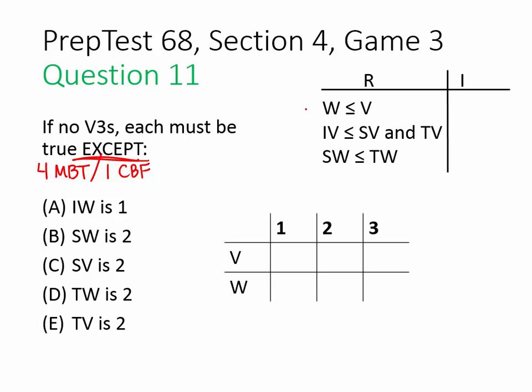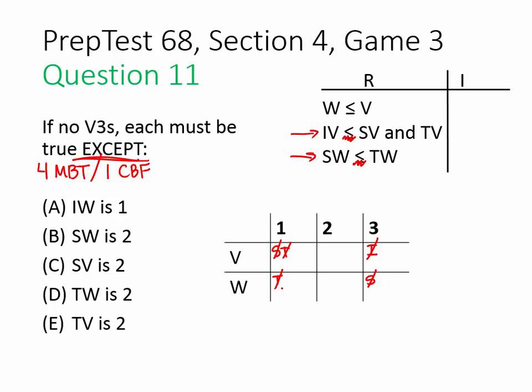Using our rules, we know that if IV, and I shouldn't have put equal signs in here, sorry about that, it should just be less than. If IV is less than SV and TV, then IV can't be here, and S and TV can't be here. If SW is less than TW, S can't be here and T can't be here.